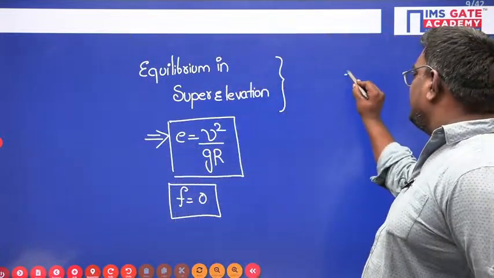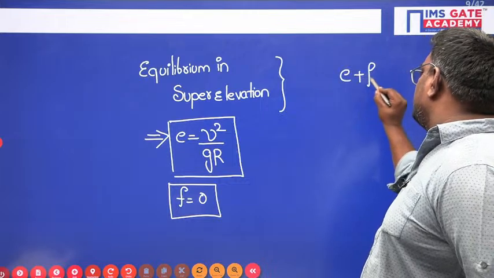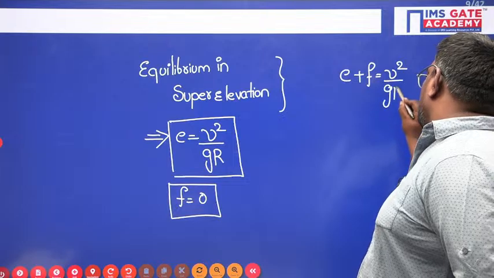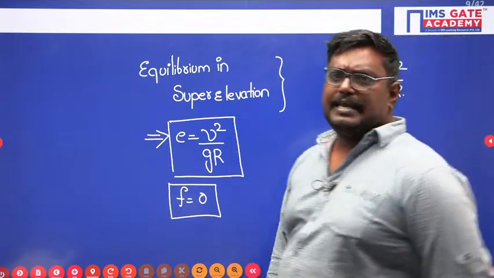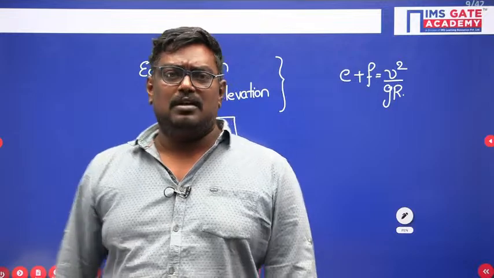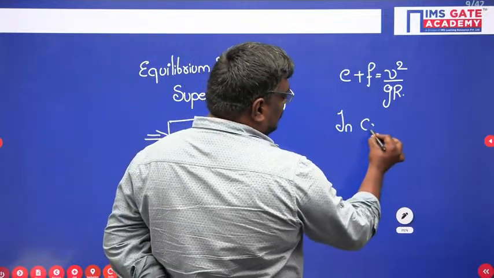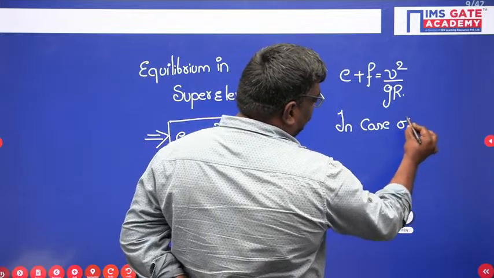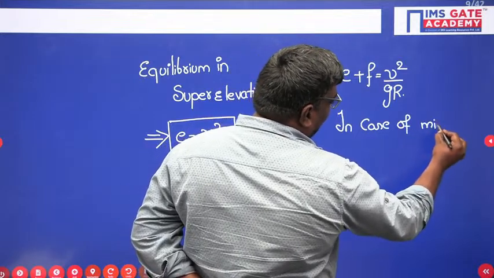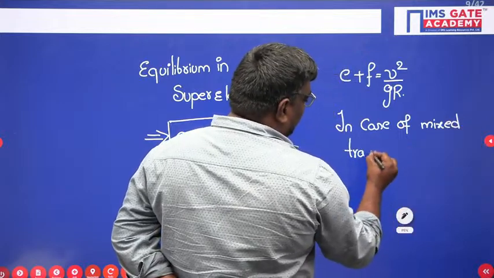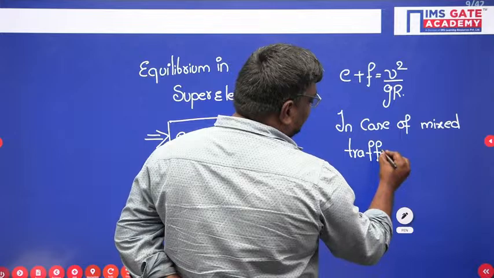Now, the generalized equation can be taken as e plus f is equal to v square by gr. But in case of mixed traffic, the velocity will be considered as 75%.